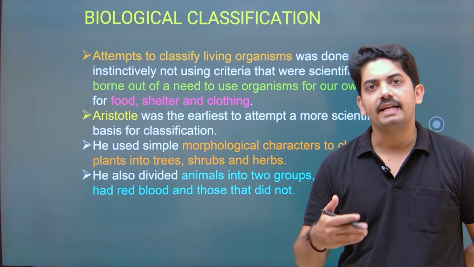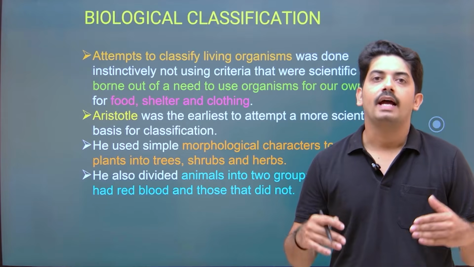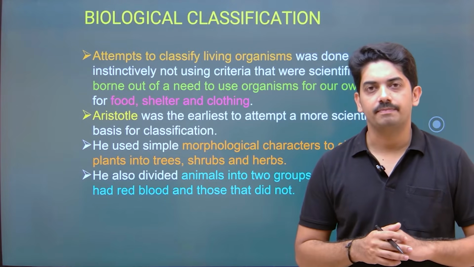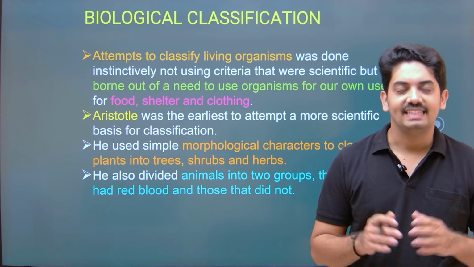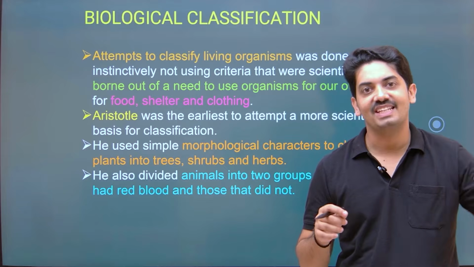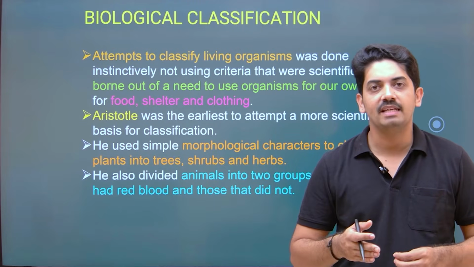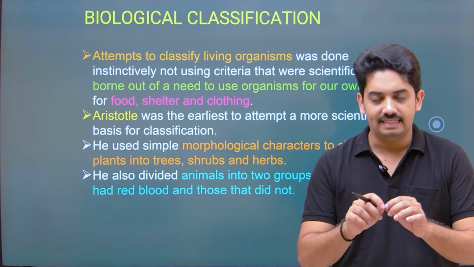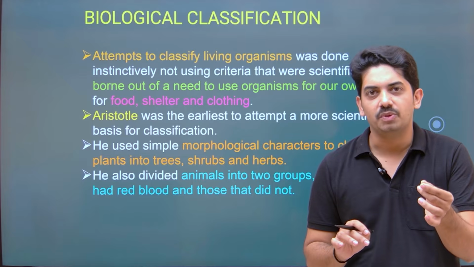Then he classified animals as animals with red blood and animals without red blood. Now, have you seen any organisms without red blood? Yes, we usually observe this. Whenever there is a cockroach in our bedroom or in the house, when we hit it with a strong material, it just bursts open and produces a white color fluid, right?